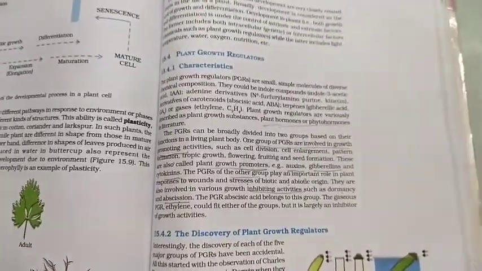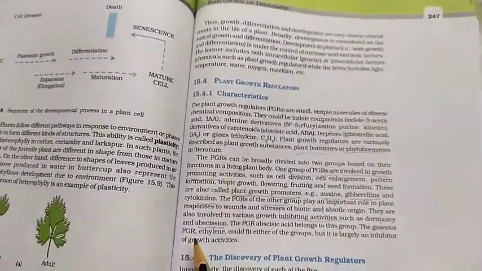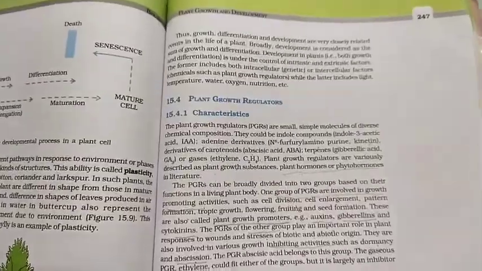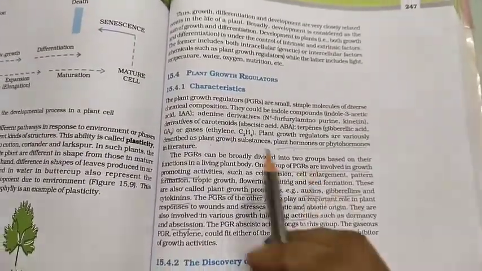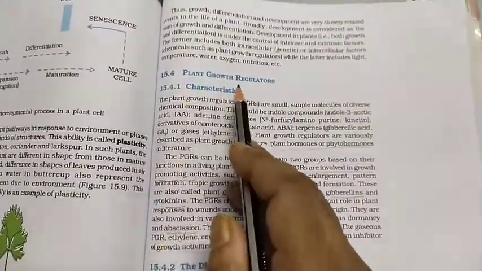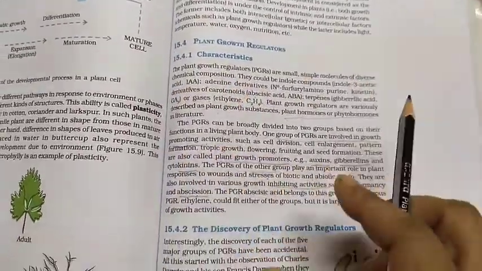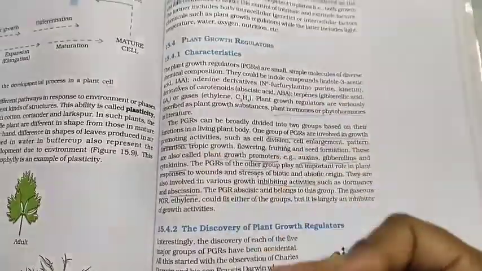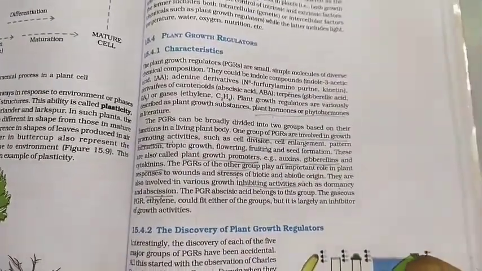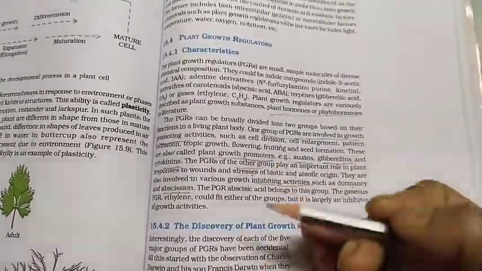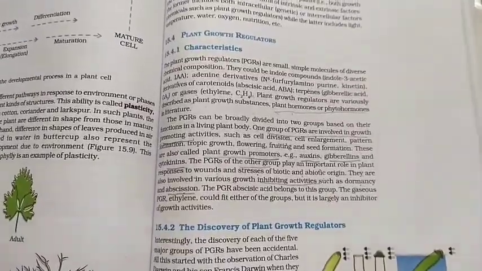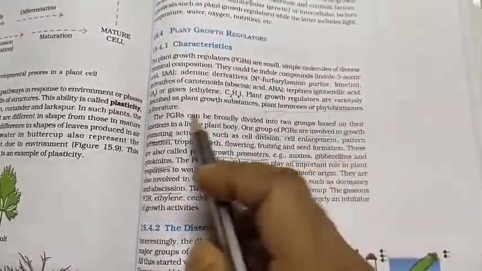Good morning, students. Today we will discuss chapter number 15, plant growth and development, and there we have to discuss the plant growth regulators. Plant growth regulators, especially, we are discussing the plant hormones here, and their categories and their functions. Now we are coming to what categories there are.